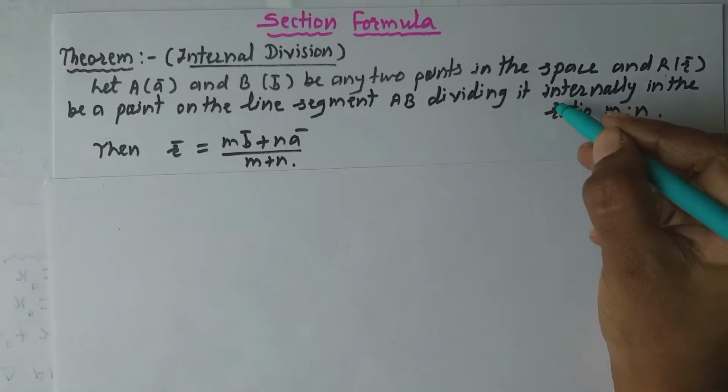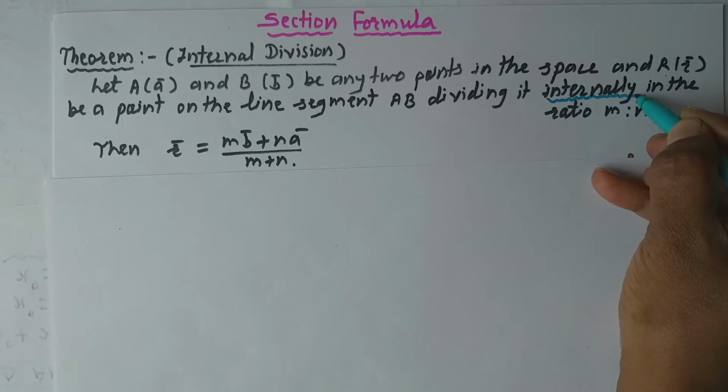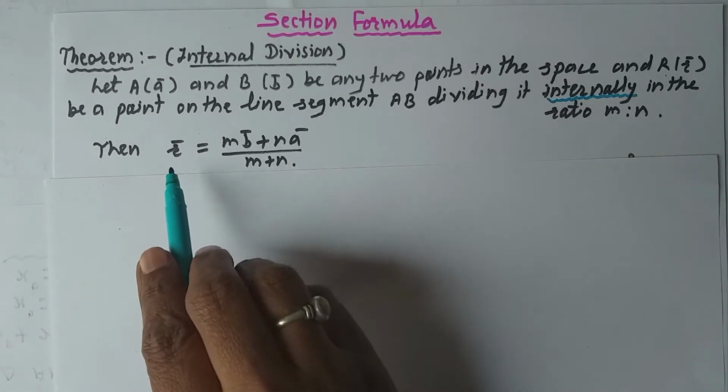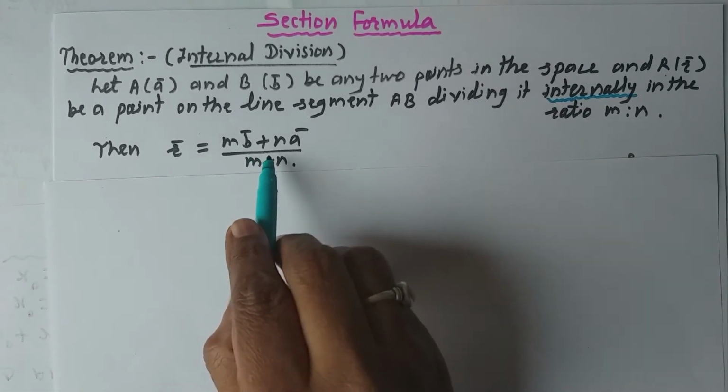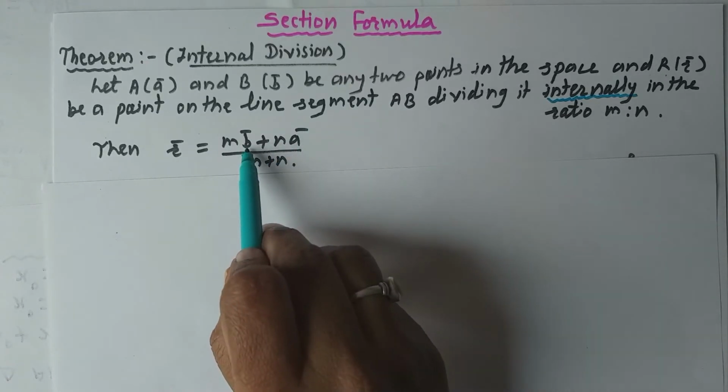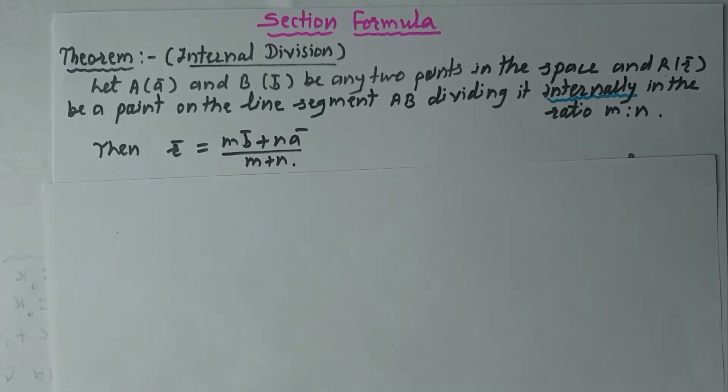Here, the word internally is important. Here point R is on the line segment AB and this point R divides AB internally in the ratio m is to n. Then we have to show that R bar is equal to m B bar plus n A bar divided by m plus n, where A bar, B bar and R bar are position vectors of points A, B and R respectively. Okay, let's see the proof.